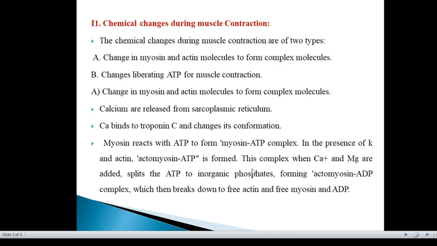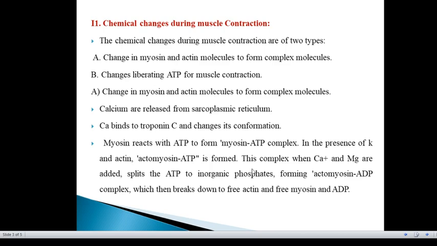Third, myosin reacts with ATP to form a myosin-ATP complex. In the presence of potassium ion and actin, actomyosin-ATP is formed. In this complex, when calcium and magnesium are added, the ATP is split, releasing inorganic phosphate and forming the actomyosin-ADP complex, which then breaks down to free actin, free myosin and ADP. Then the ADP is re-phosphorylated to ATP, and the ADP molecule is converted to ATP in several ways.